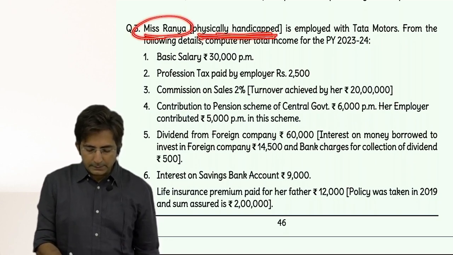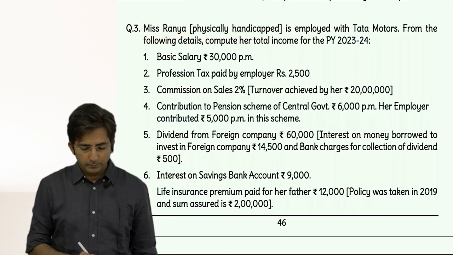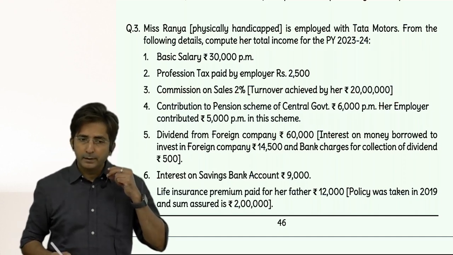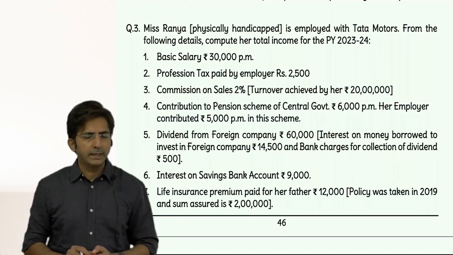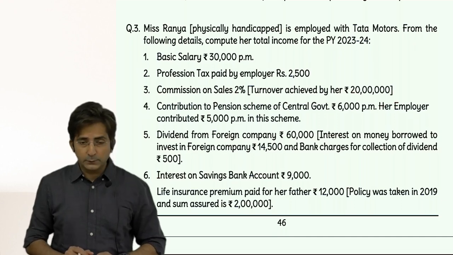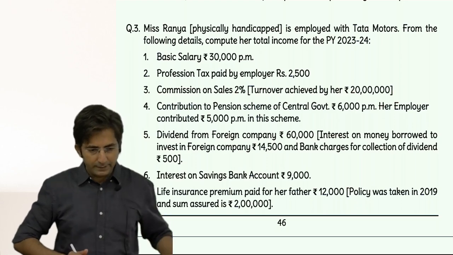Now see, when the assessee himself or herself is handicapped, 80U is allowed. So here 80U will be allowed. And have they specified the percentage of disability? Percentage of disability not given, then 75,000. Otherwise for severely disabled it is 1,25,000. Here you will take 75,000 only.